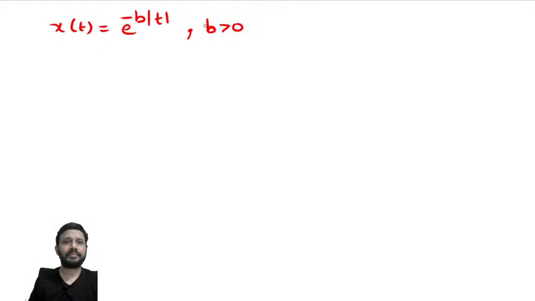Take b greater than 0. I want the Laplace transform and the associated ROC. Try to solve this problem. e power minus b mod t, b greater than 0.